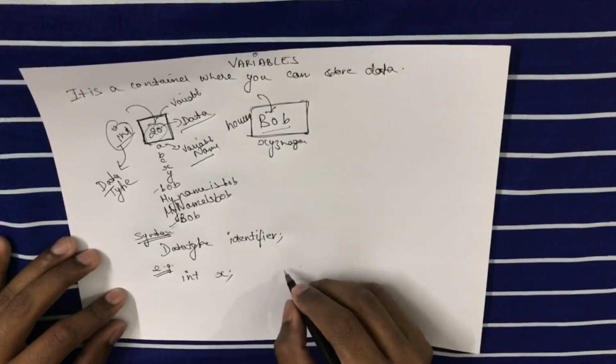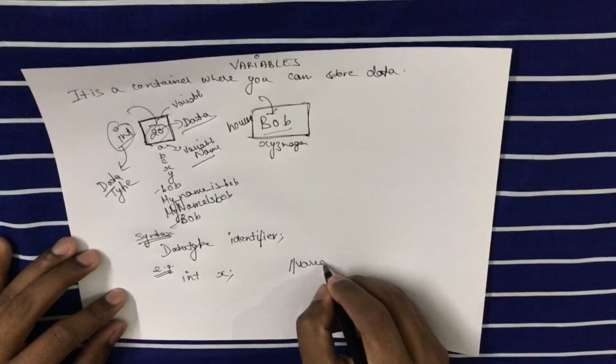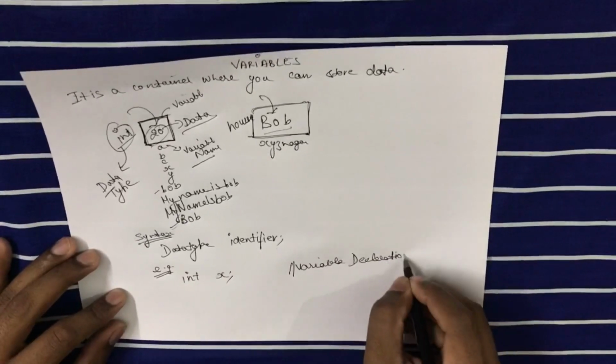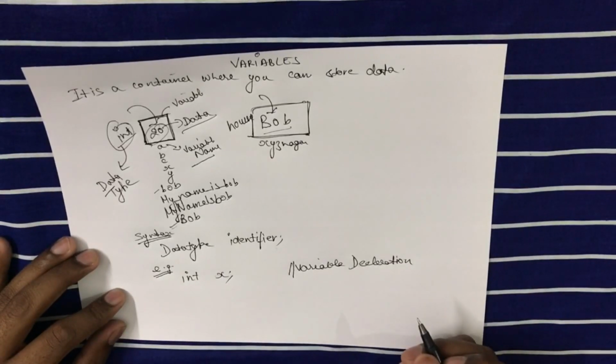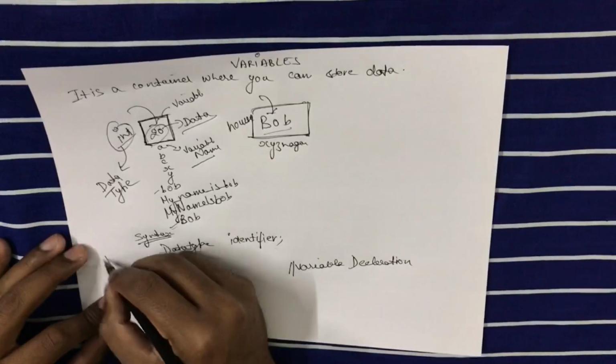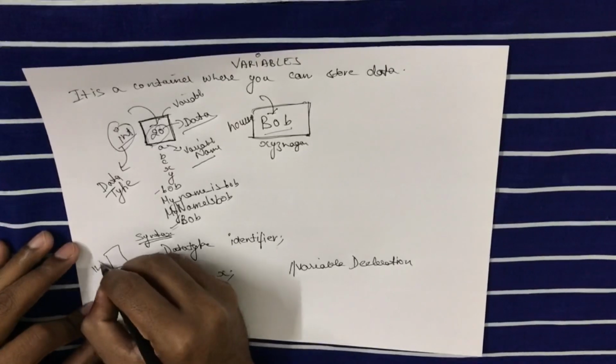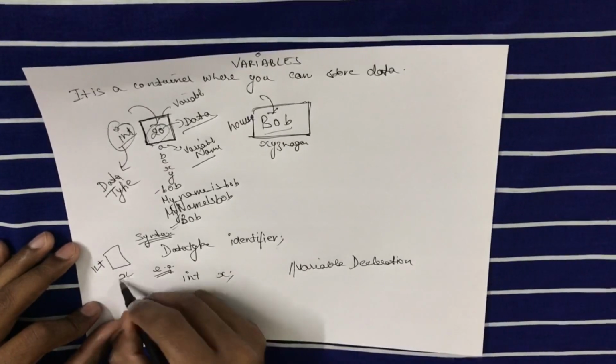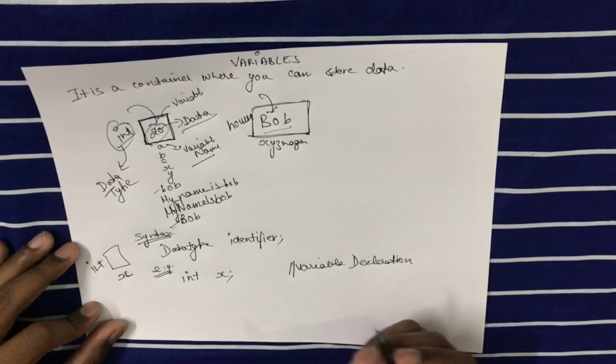This step is known as variable declaration. In this step I am telling the compiler to create a variable of name x and of data type int. It's just declaring. I'm just reserving a memory location of name x and of type int. It has no data inside.